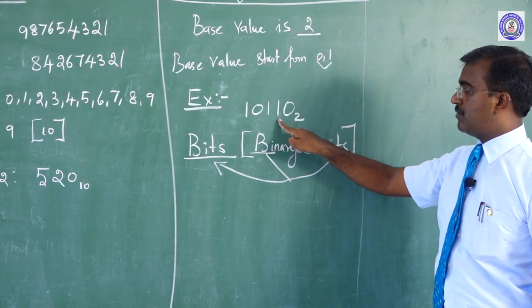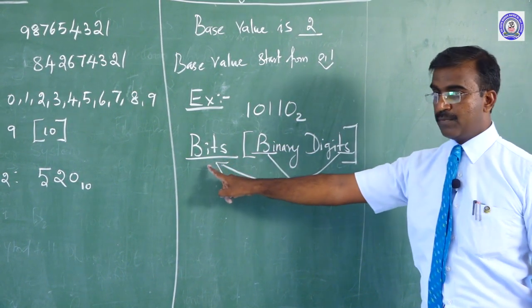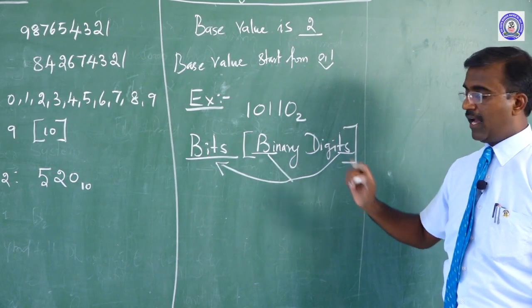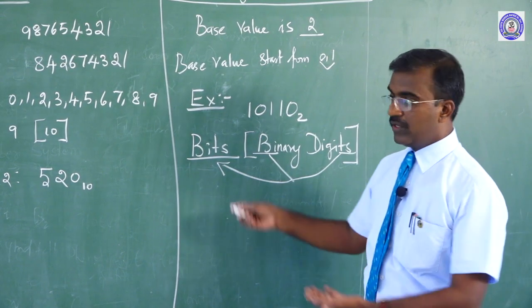Example: 1 0 1 1 0 base 2. These are bits, and the expansion is binary digits. This is what we will learn.